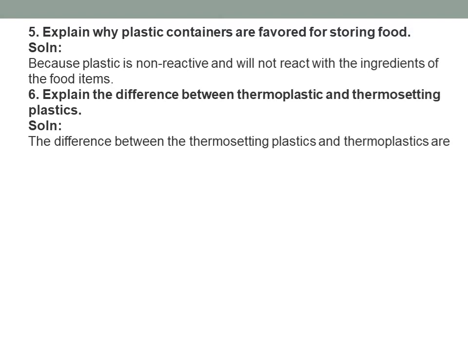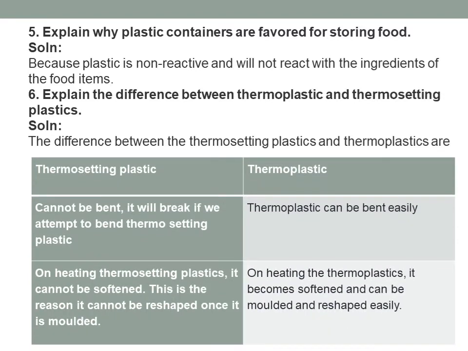Then, explain the difference between thermoplastic and thermosetting plastic. You all know there are two types of plastics, thermoplastic and thermosetting plastics. So, the first difference: thermosetting plastic cannot be bent. It will break if we attempt to bend thermosetting plastic, whereas thermoplastic can be bent easily. Second point: on heating, thermosetting plastics cannot be softened. This is the reason it cannot be reshaped once it is molded. But on heating thermoplastics, they become softened and can be molded and reshaped easily.